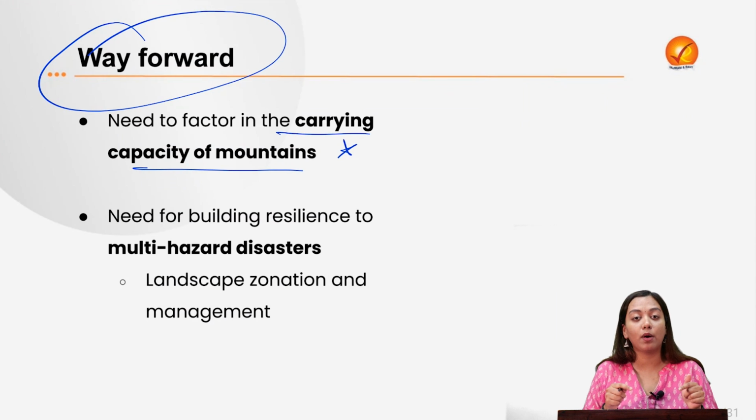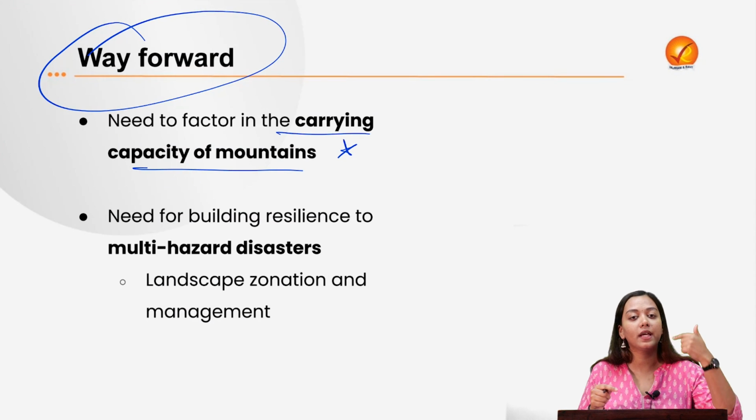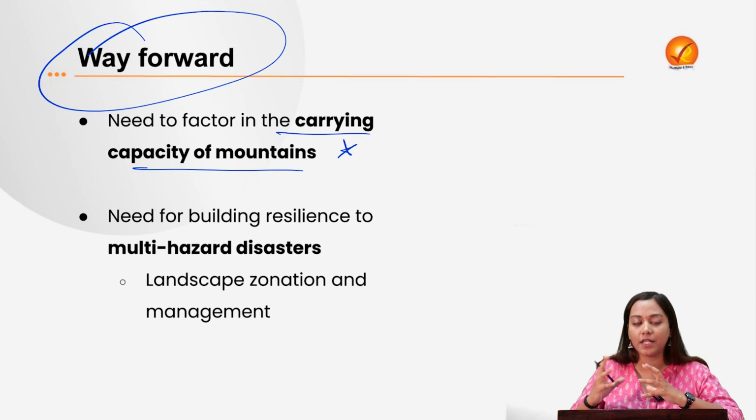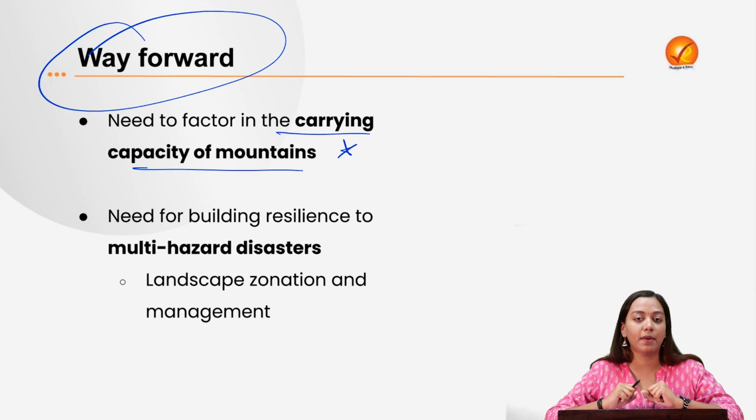Carrying capacity of the Deccan mountains is more as compared to that of the Himalayan mountains, right? Because of the different nature of the rock and the more fragile environment of the Himalayan region, development should be very much controlled. It should be strategic, it should be sustainable.